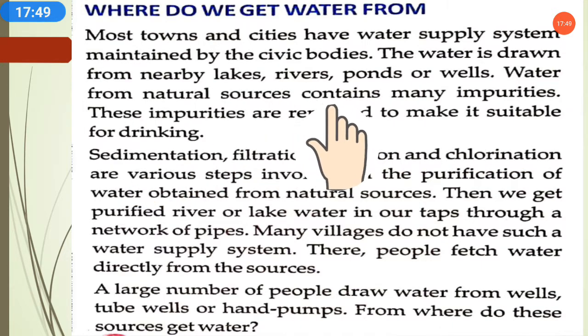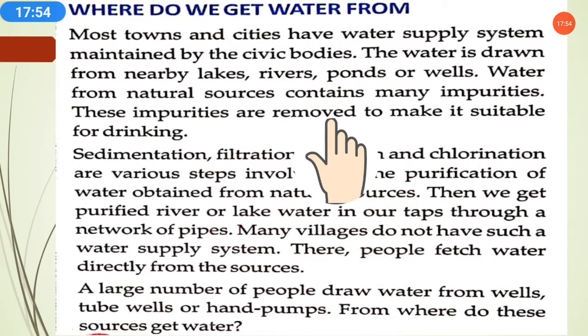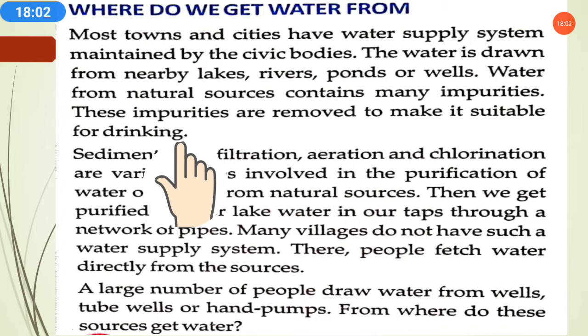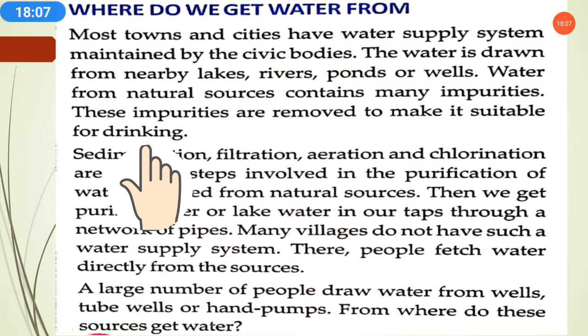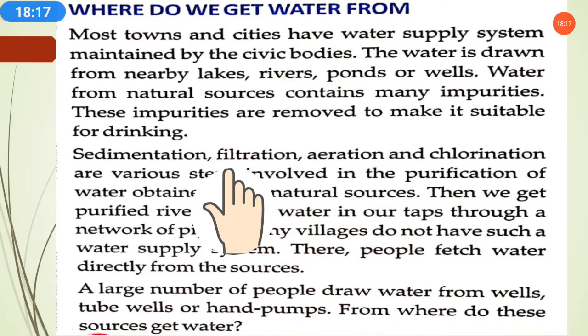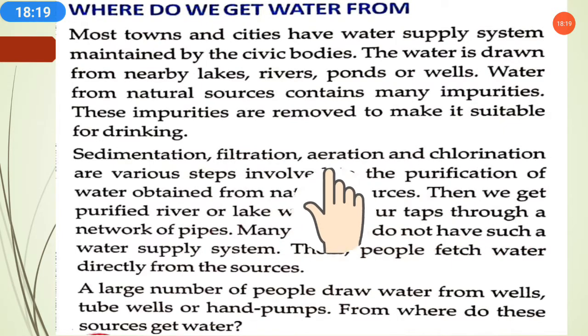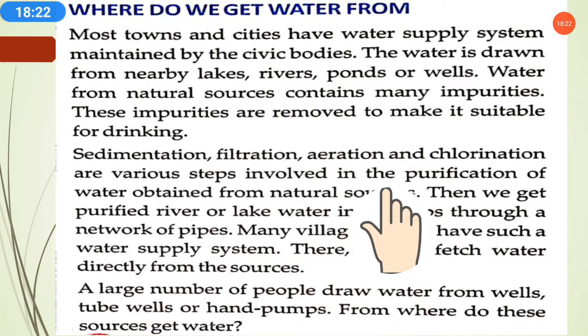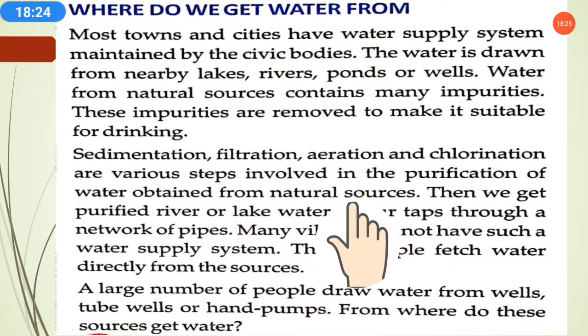Okay, so water from natural resources contains many impurities. Even though it is a natural resource, it contains many impurities, and these impurities are very important to remove to make the water suitable for drinking. So to make the water pure, many processes are carried out. These processes include sedimentation, filtration, aeration and chlorination. These are various steps involved in the purification of water obtained from natural resources.